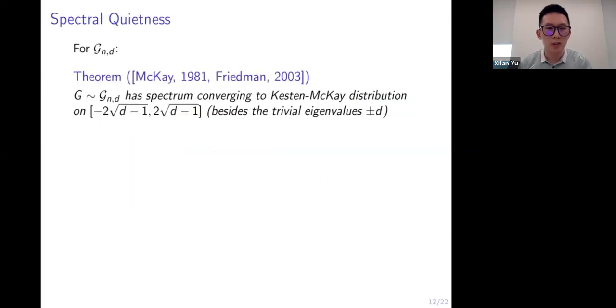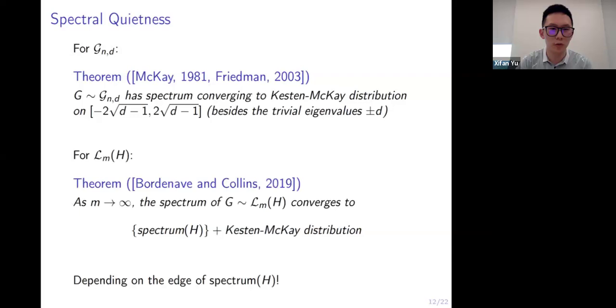For random regular graphs, G has spectrum converging to the Kesten-McKay distribution supported on -2√(d-1) and 2√(d-1), besides the trivial eigenvalues ±d. For random lifts of H, as M goes to infinity, the spectrum of G drawn from an M-lift of H converges to the spectrum of H plus a spectrum converging to the Kesten-McKay distribution.